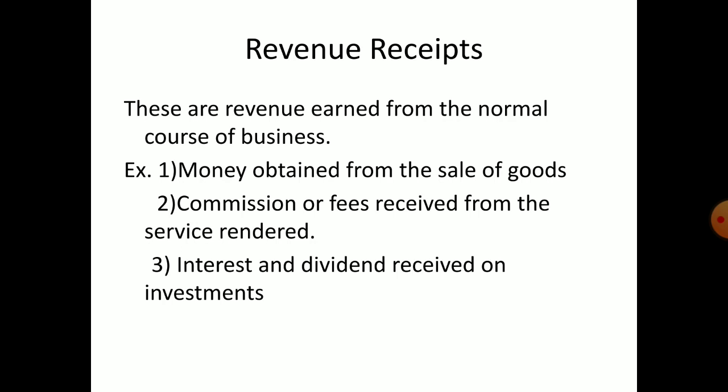Now the second category is revenue receipts. So revenue receipts means those from your regular business activity. Suppose you are a vegetable shop owner, so you are purchasing vegetables, selling vegetables, next day again purchasing, selling. This activity you are doing continuously, regularly. So whatever you are earning from this, that is called what? Revenue receipts. Understood? These are money obtained, revenue earned from the normal course of business.